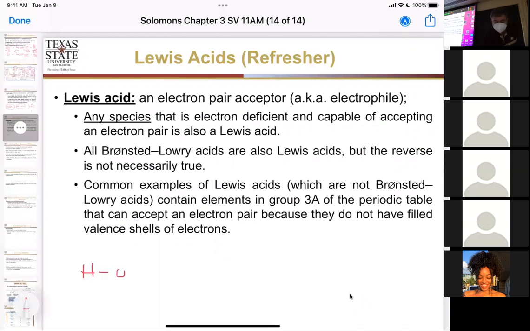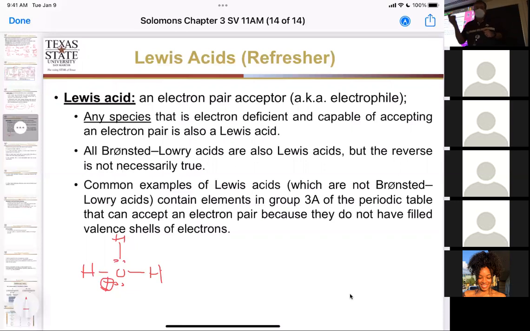Okay, let's do this right here. Wait a minute, you just said that's a Lewis base. Well, yeah, it has electrons to reach out here, but it can also be a Lewis acid because it can accept protons to form charged species. But it's also a Bronsted-Lowry acid too, right?